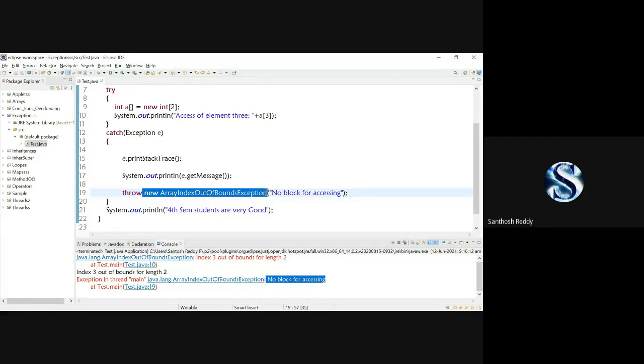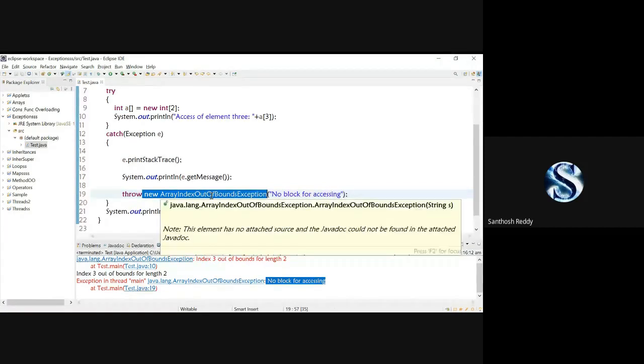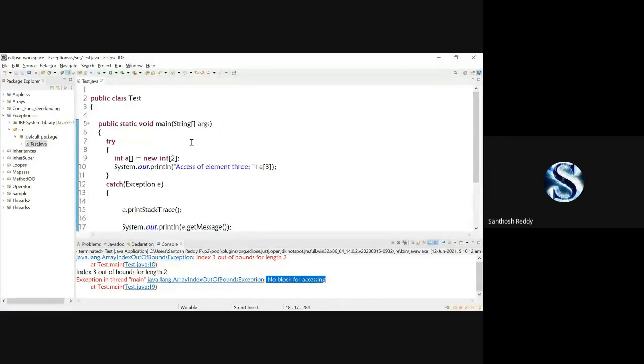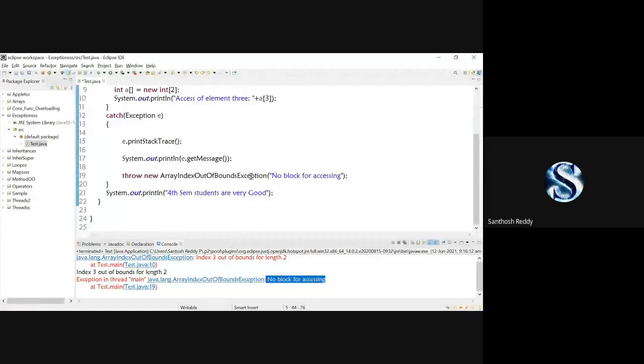Whereas coming to your throws keyword, the throws keyword is used only for methods. Okay, this throws keyword is used only in the method declaration. Here we are going to write a throws keyword. With throws, we can write n number of classes for which you may get an exception here. Okay. See here, I'll show.